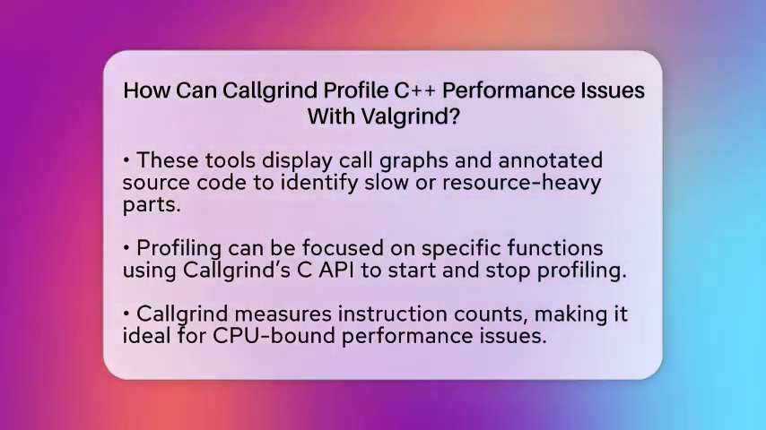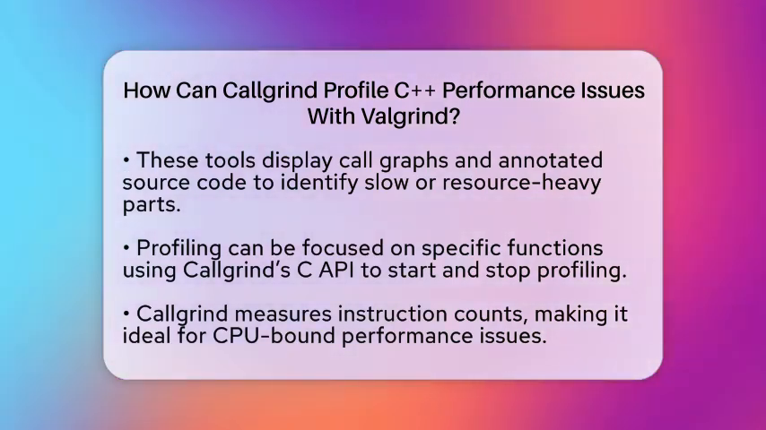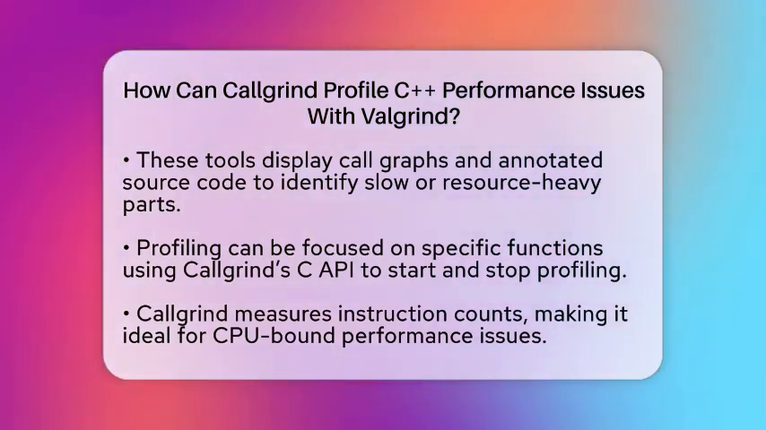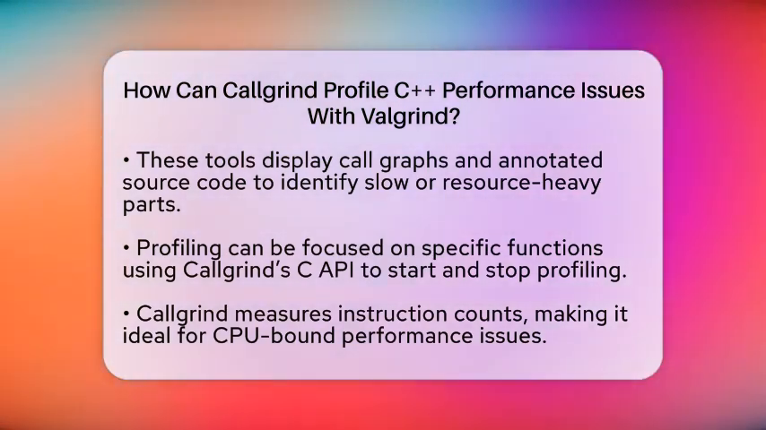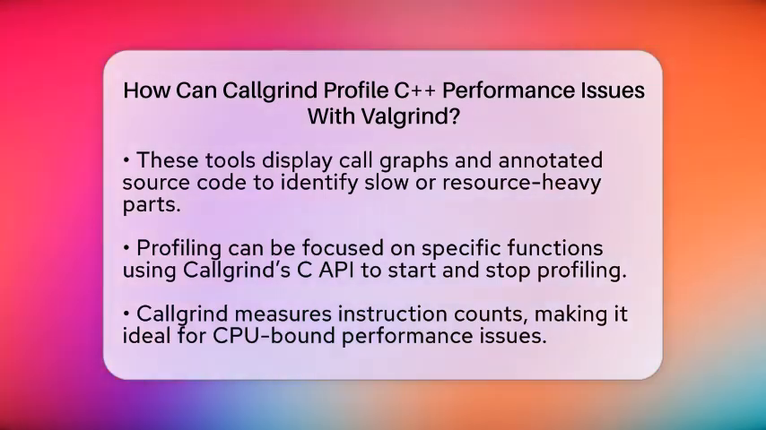To make sense of the raw data, you can use visualization tools like KCachegrind or Callgrind. These tools load the Callgrind output and display call graphs and annotated source code. They make it easier to see which parts of your code are slow and why.